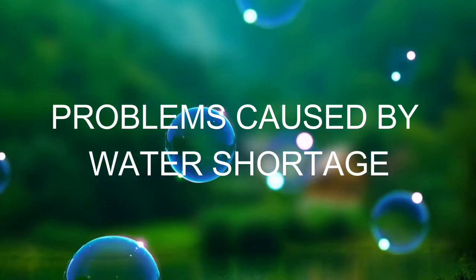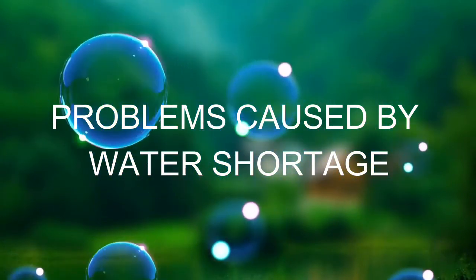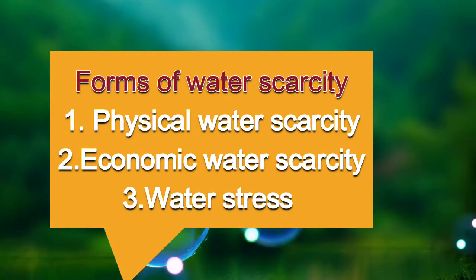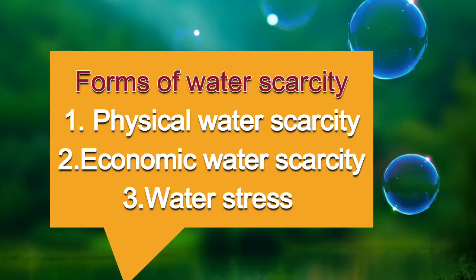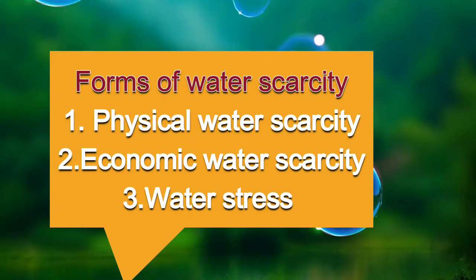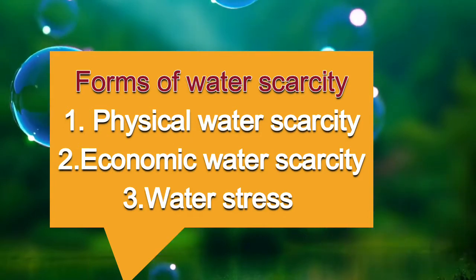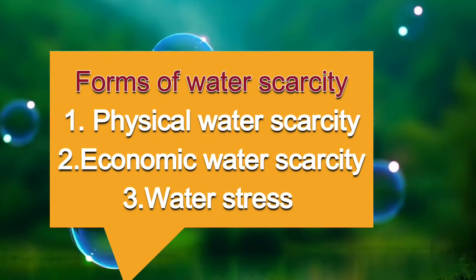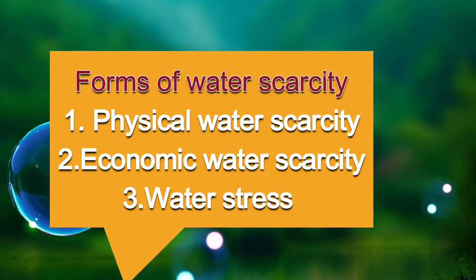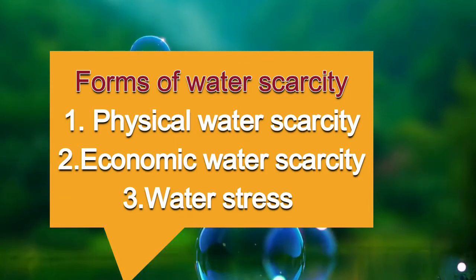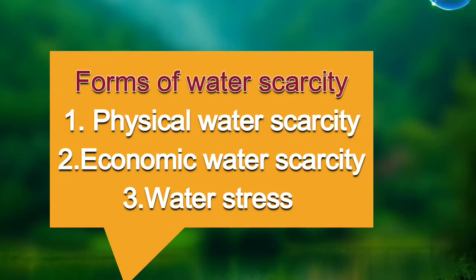I remember we said that water shortage can be of different forms. Water could not be there at all, and we call that physical water shortage or water scarcity, or water might be there but it is not usable, maybe because it is very deep underground or it is polluted. So we're going to focus our problems on either water not physically being there or water being there but polluted and therefore not usable for human consumption.